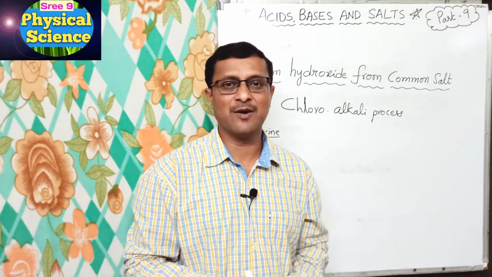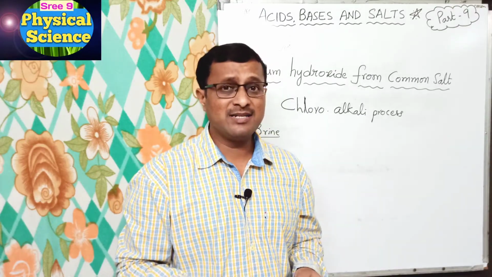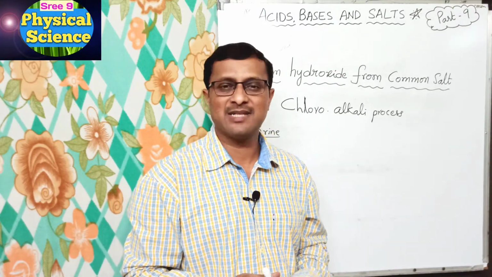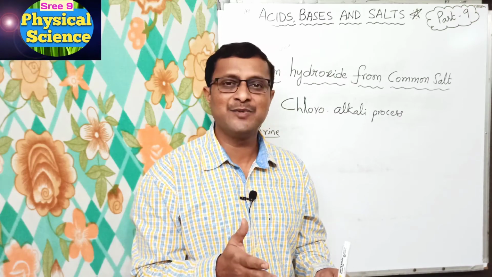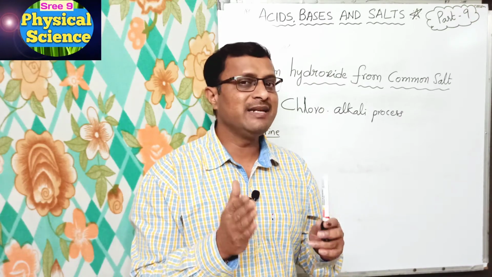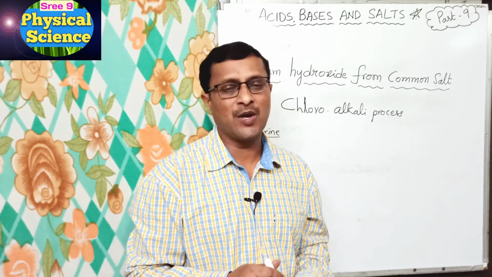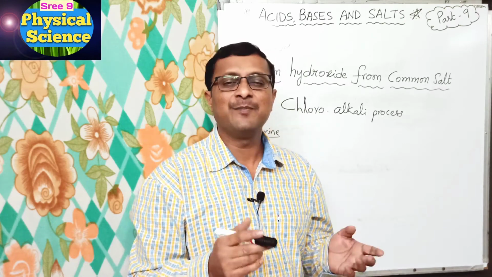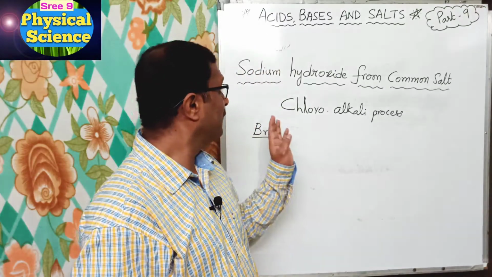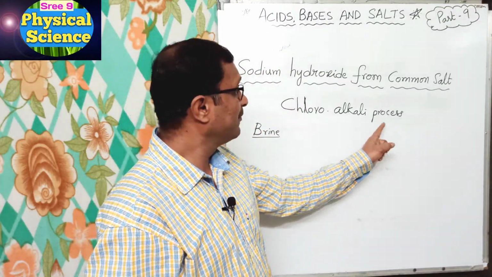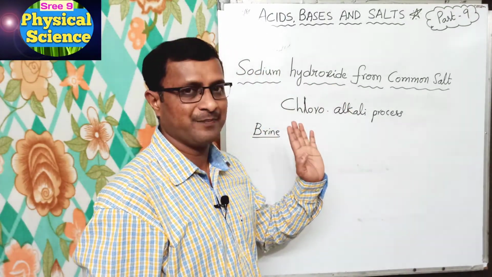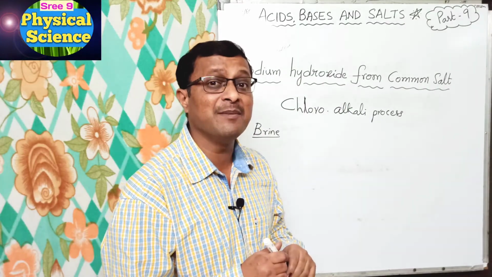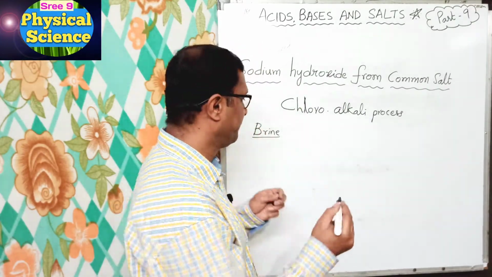Okay, so what did we say here? What we learned just now? When electricity is passed through aqueous solution of salt, it decomposes to form sodium hydroxide. This process is called chloro-alkali process. It is so called because of the products formed: chloro for chlorine and alkali for sodium hydroxide. Now let us see the chemical equation, what is going on here.